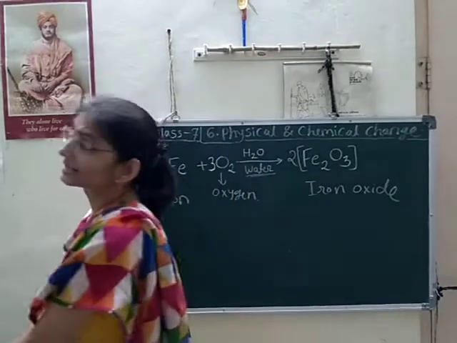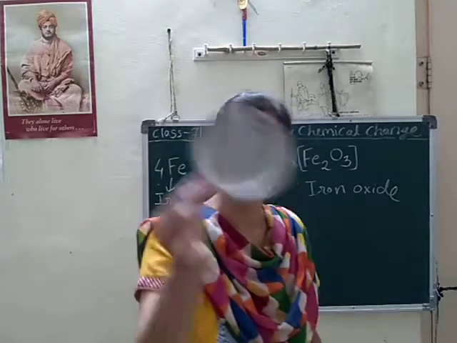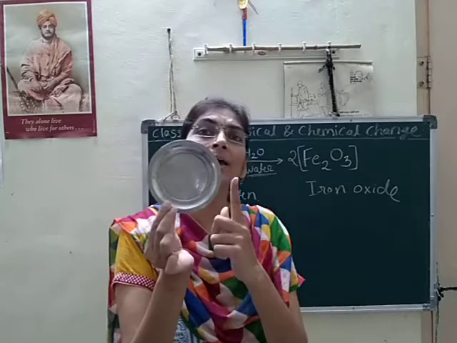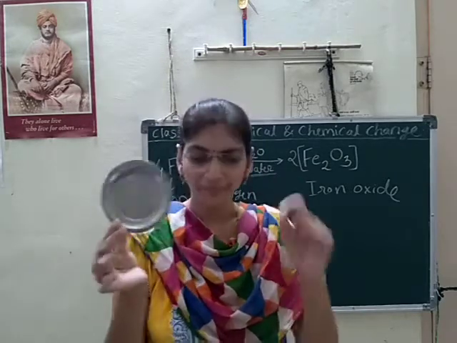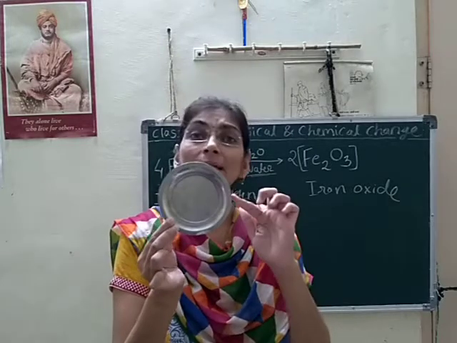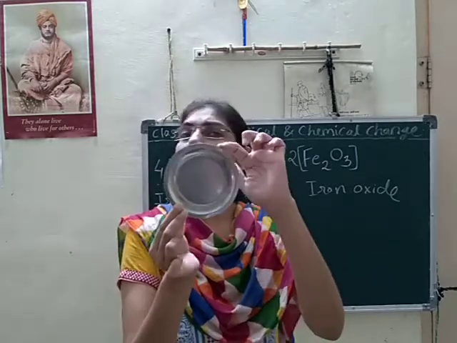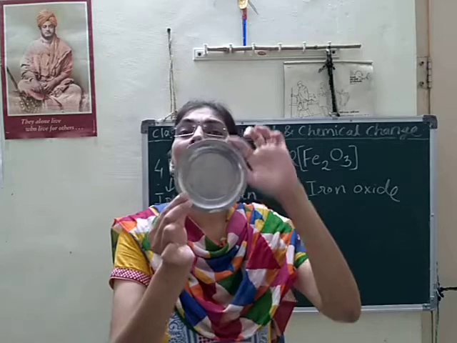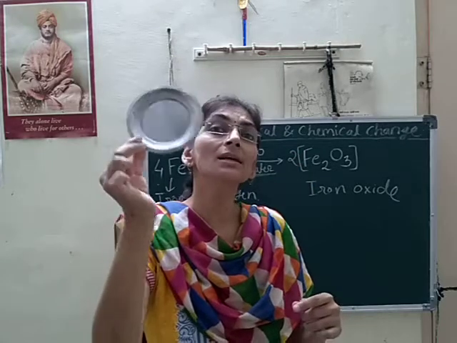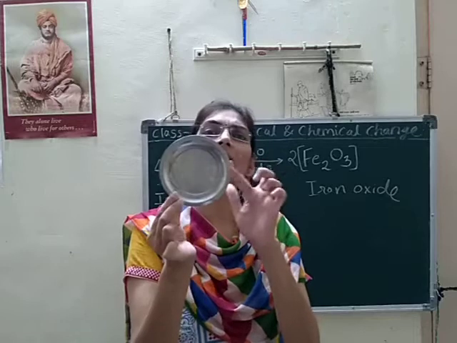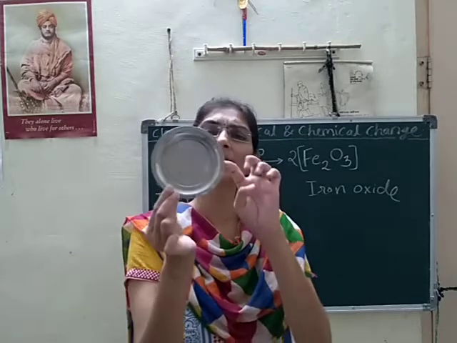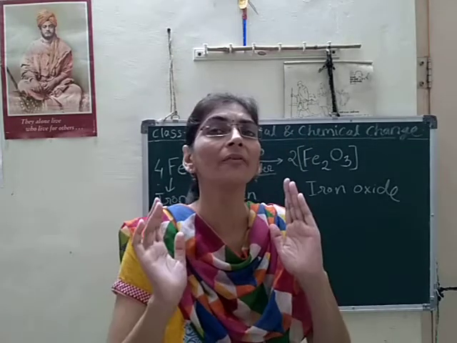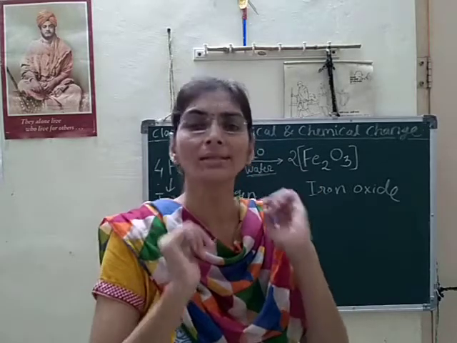So we know very well, stainless steel you have seen. Like that stainless steel, the original material is iron, but it is not pure iron. In that iron, chromium or zinc metal with carbon gets mixed. A chemical reaction happened and we got a new substance, this stainless steel. And this stainless steel does not get rust. So in this manner we can prevent iron from rusting.